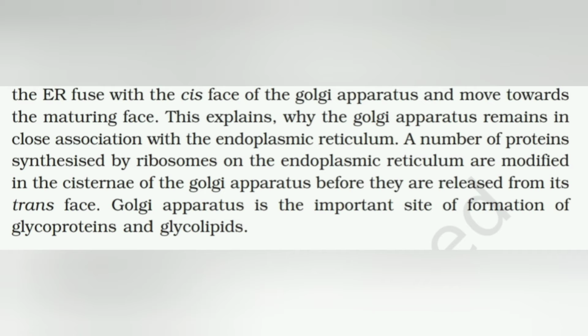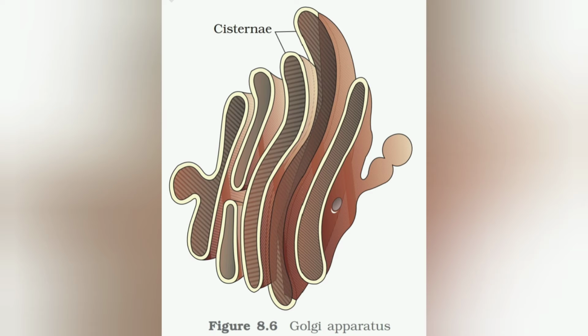As soon as the endoplasmic reticulum synthesizes proteins, they go to the Golgi apparatus, get processed and packaged. A number of proteins synthesized by ribosome on the ER are modified in cisternae of the Golgi apparatus before they are released. Golgi apparatus is important site for synthesis of glycoprotein and glycolipids.